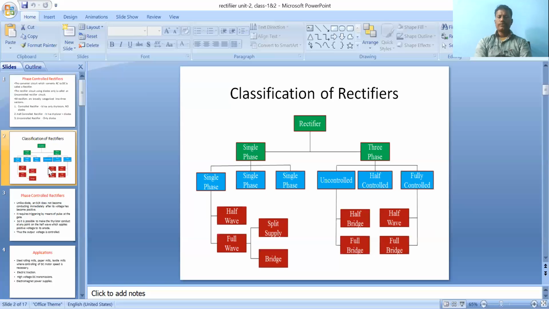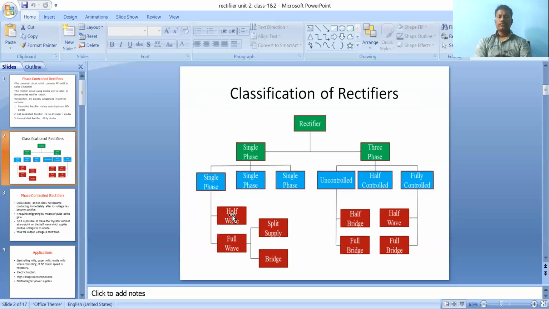Classification of rectifiers. Rectifiers can be classified depending upon the supply, that is single phase supply or three phase supply: single phase rectifier and three phase rectifier. Single phase rectifier is again classified as single phase half wave rectifier and full wave rectifier. The single phase half wave rectifier uses a midpoint configuration. Half wave rectifier means it has only one diode or only one thyristor. It is called a single phase half wave rectifier.